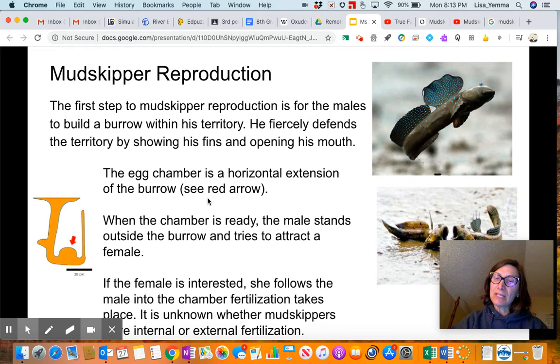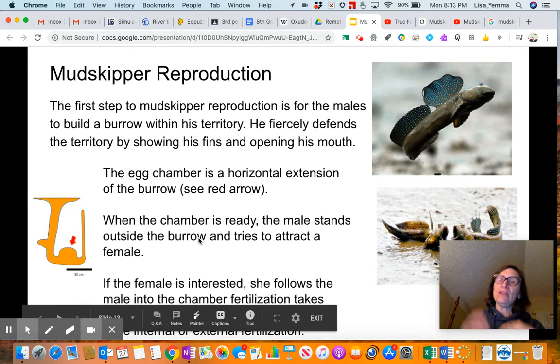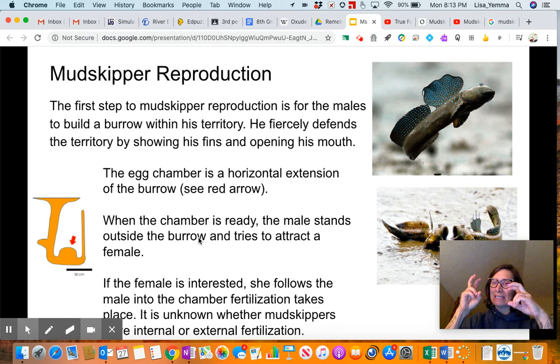There are mudskippers in captivity, and you know from my previous slides, there's few genera and tons of species. And so we don't really know if the male and female actually mate. Now, fish don't have penises and vaginas. Fish have these things called cloacas, and cloacas are basically just openings on the bottom of the body.